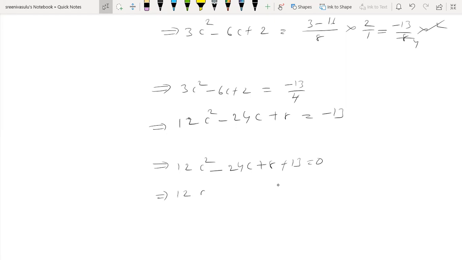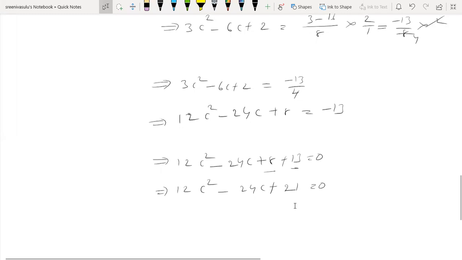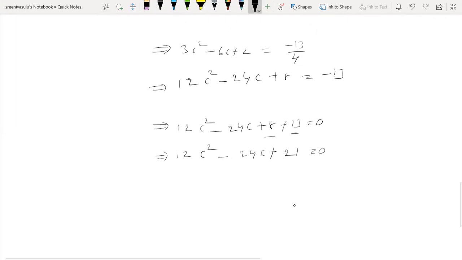From this, 12c square minus 24c plus 8 plus 13, that is 21, equal to 0. Here 3 is a common factor: 12 is 3 times 4, 24 is 3 times 8, and 21 is 3 times 7.